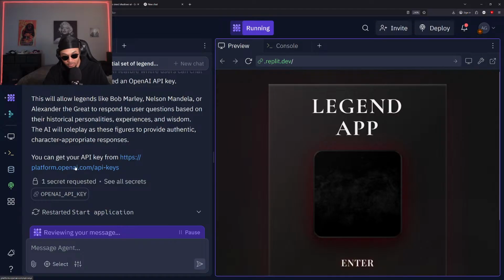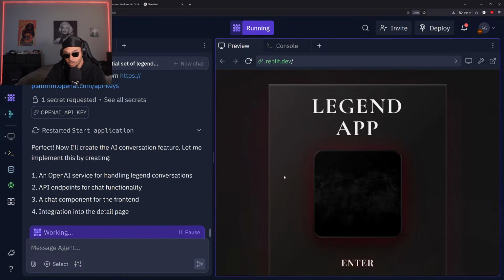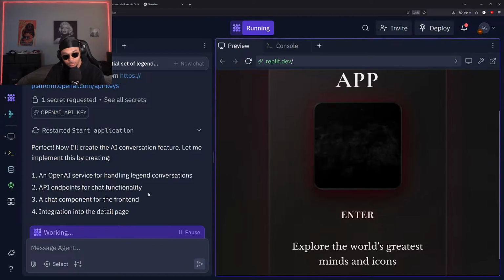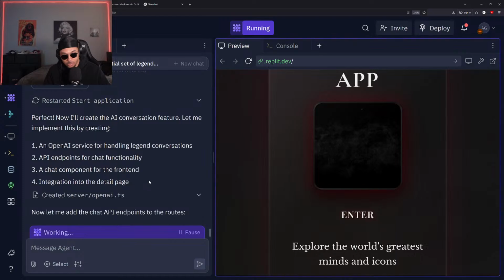You can get your API key from this address. Okay, so it is loading that up. A chat component for the front end, integration into the details page. Okay, cool. All right, so it is loading up. Created that server. Adding in the chat.